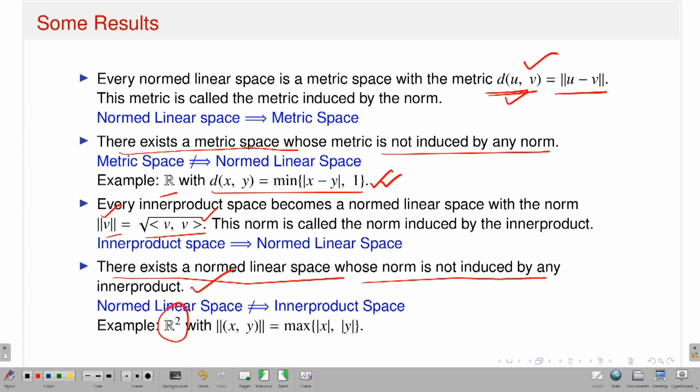Start with the two-dimensional Euclidean space and define this norm. One can check that it is a normed linear space. However, that norm of (x, y), which I denoted as the maximum of mod x and mod y, cannot be induced by any inner product on R2. So a normed linear space is not always an inner product space.